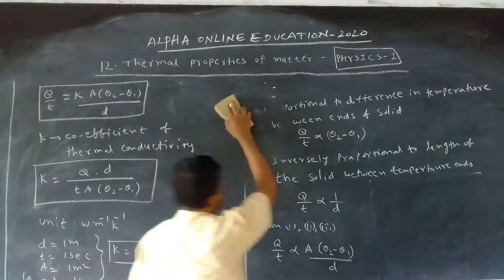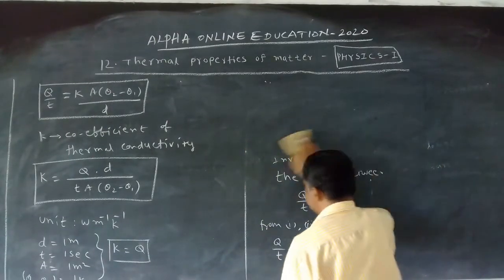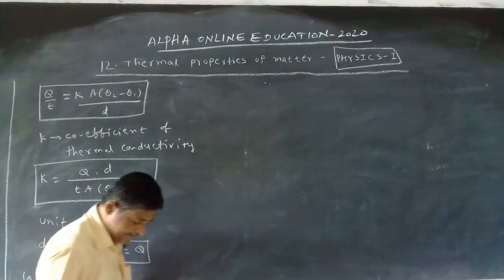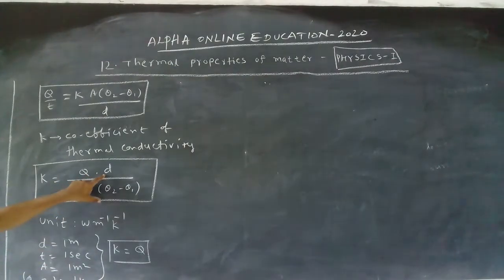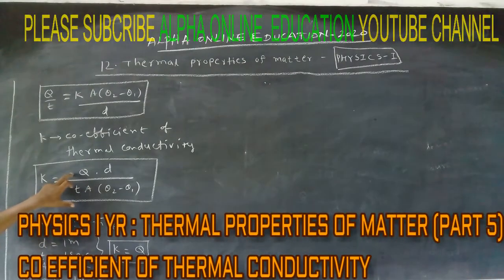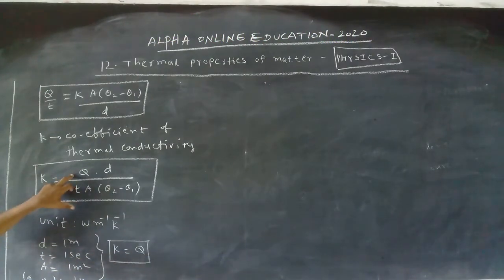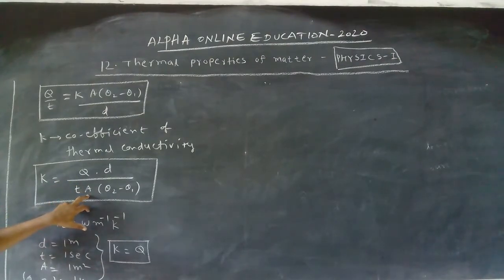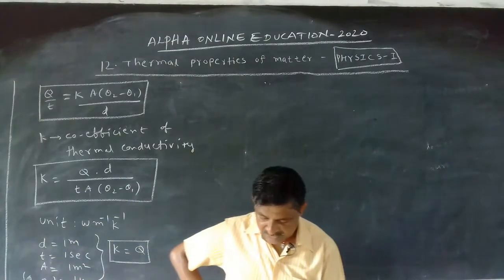Now here we can define K. The distance is 1, time is 1 second, area is 1 meter square, and the difference in temperature is 1 K. The definition: the heat energy passing through unit cross-sectional area and unit length of the rod in 1 second per 1 degree rise of temperature is called the coefficient of thermal conductivity.